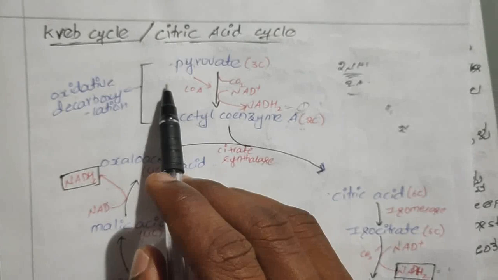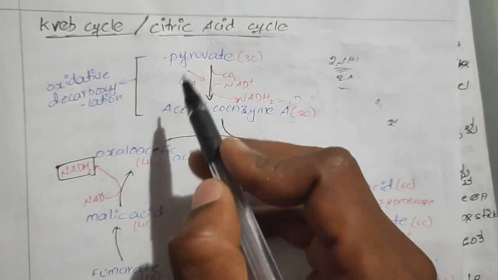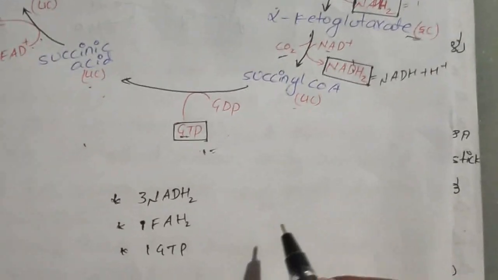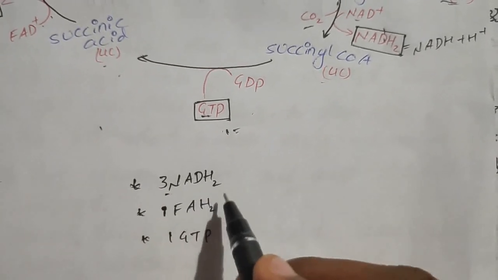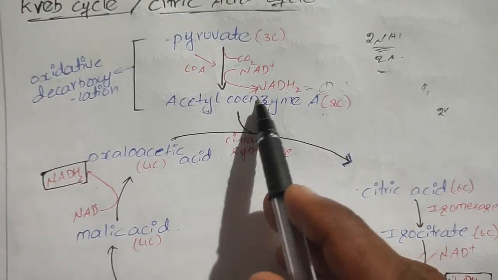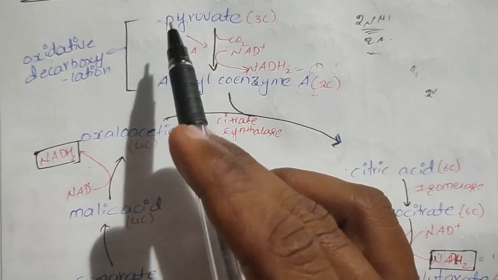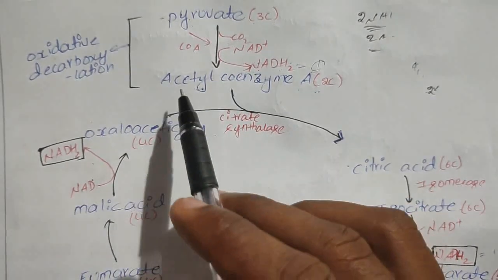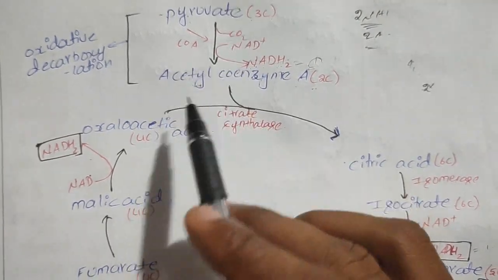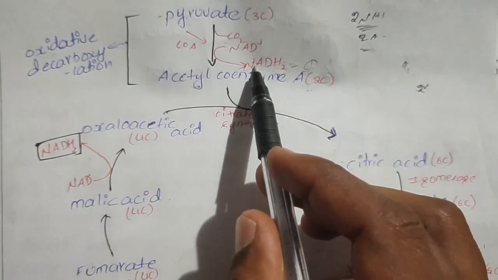But in glycolysis, after glucose is converted into pyruvic acid, we got 2 molecules of pyruvic acid, so we should multiply this number by 2. So after completion of the cycle we are getting 3 NADH2, 1 FADH2, and 1 GTP. We should remove this NADH2. Here we are getting 2 molecules of NADH2, because in glycolysis we got 2 molecules of pyruvic acid. I wrote only one pyruvate, so we got only 1 NADH2. If we get 2 molecules of pyruvic acid, then we should multiply by 2.